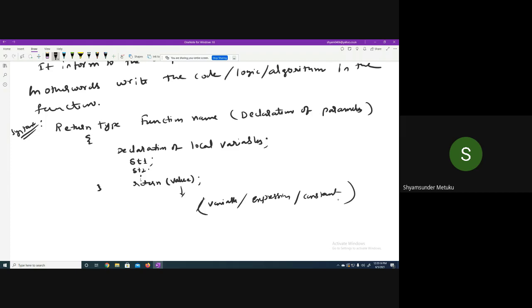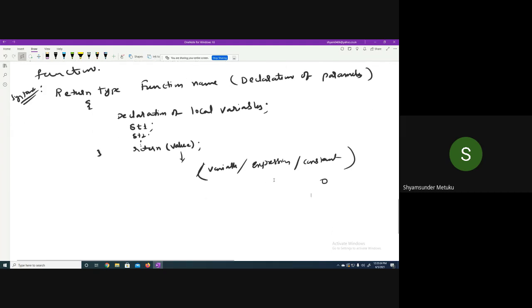Is it clear? In all my C++ programs I'm using return 0 in the main, because I'm using some constant. Whereas returning a variable we have not done so far, but in the previous example we have written either x or y. Is it not? Yes or no? Yes, sir. Okay, so I hope there are no doubts in this. If at all any doubt, you can ask.